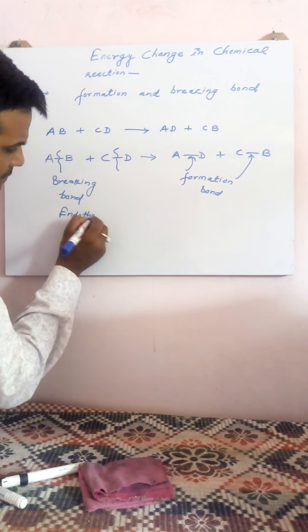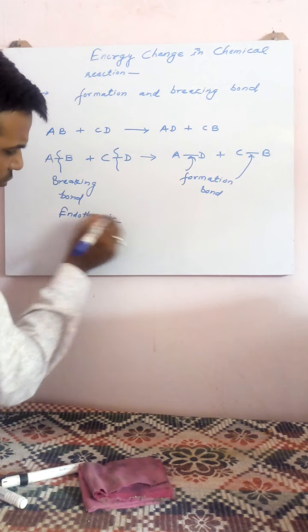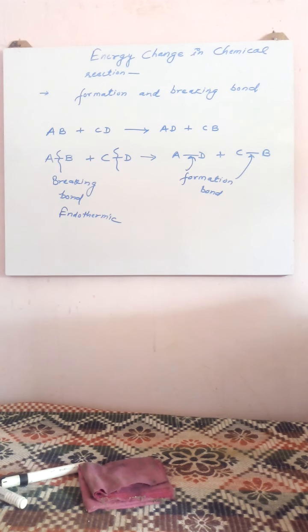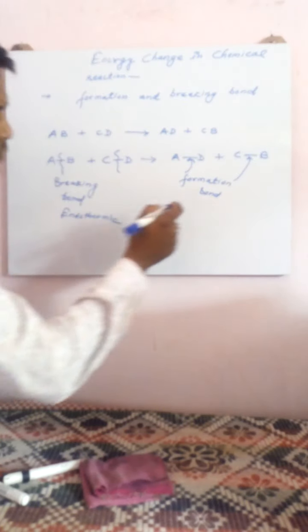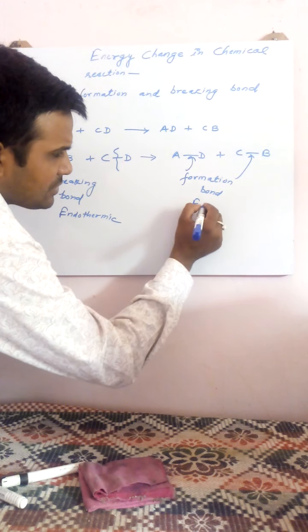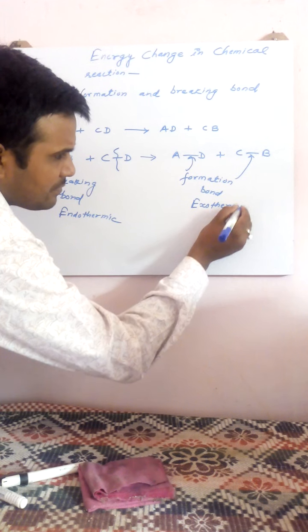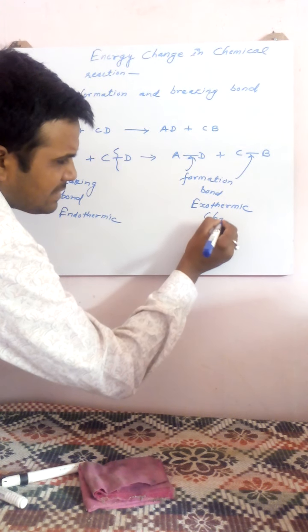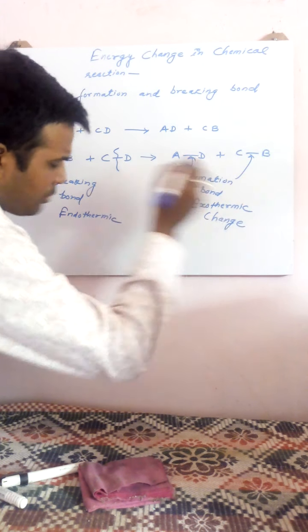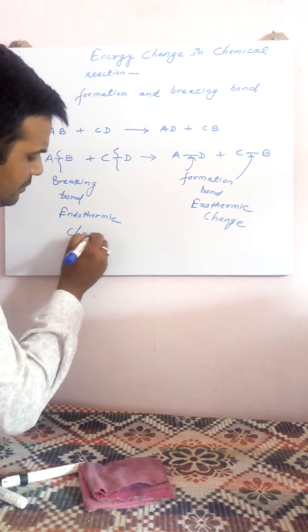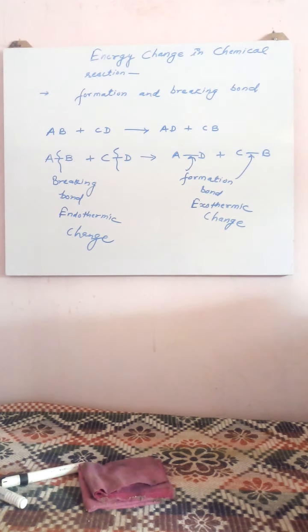While when a chemical bond is formed, it involves an exothermic change. It means breaking a bond requires energy, while formation of a bond releases energy.